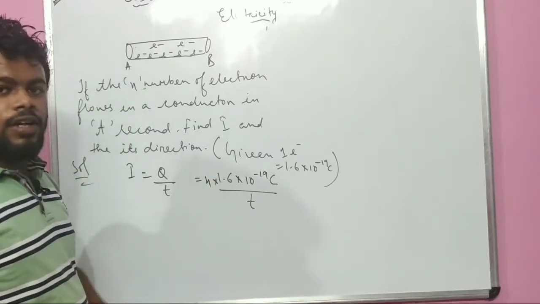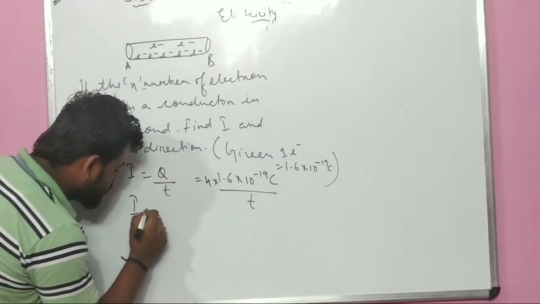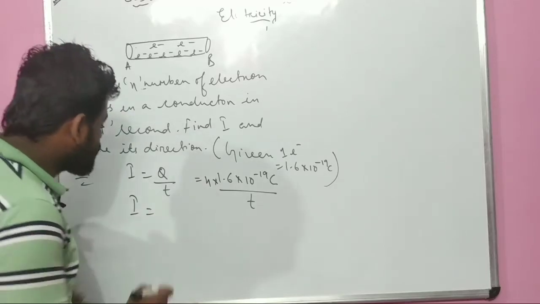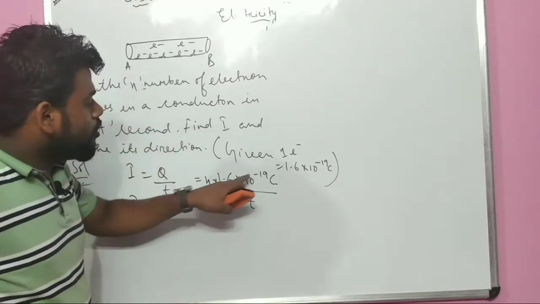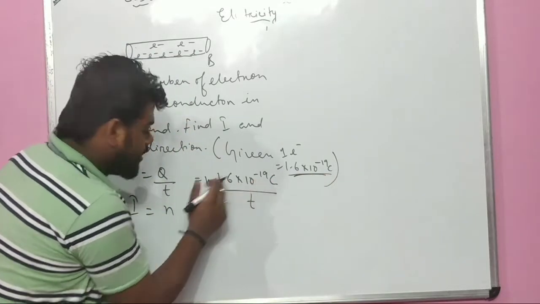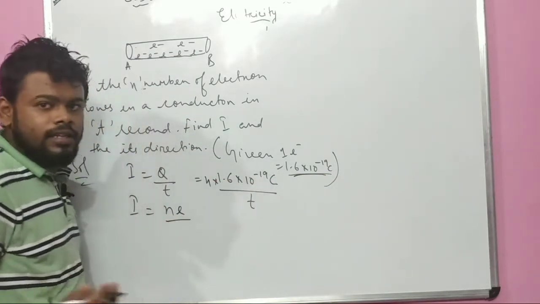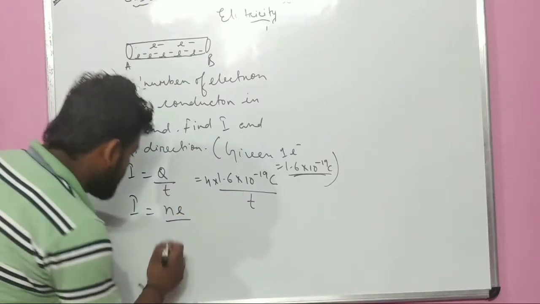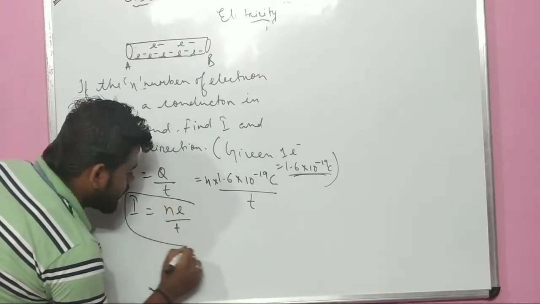So n into number of electron. Simply I can write it down. I equals to, we have to find the current. Current equals to n. I have got n, so I have got electron, the figure of electron I have written here. Can I write simply e? Yes, 1 electron also I can write now, divided by time. So it is another formula we have got.